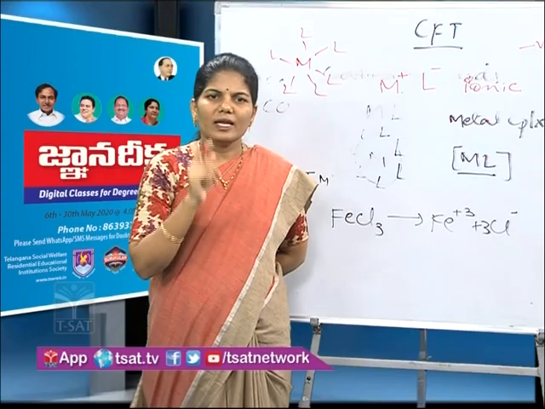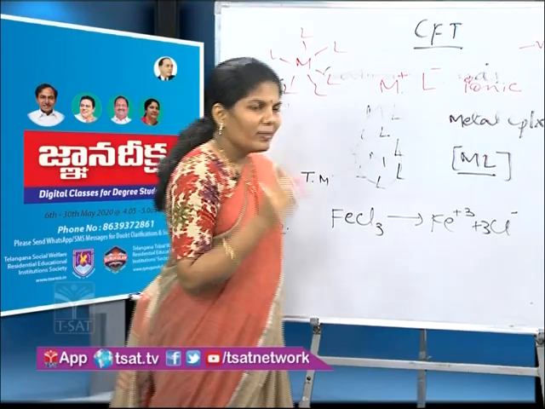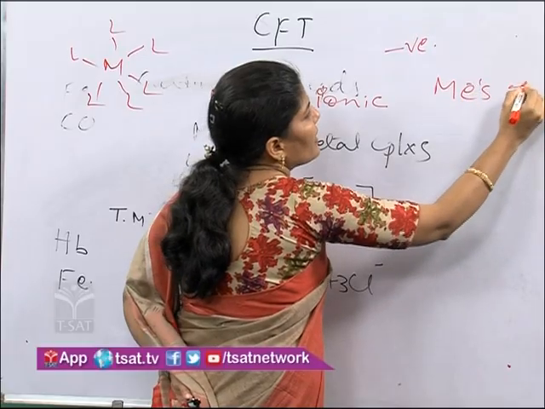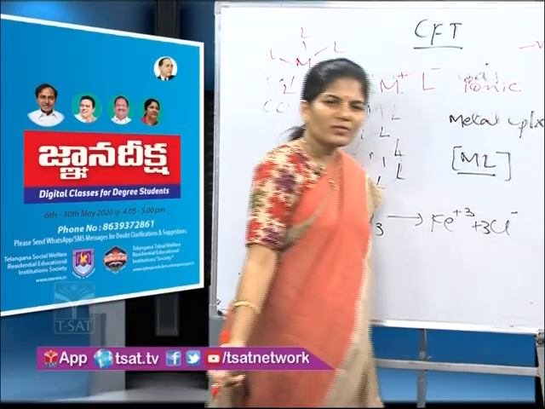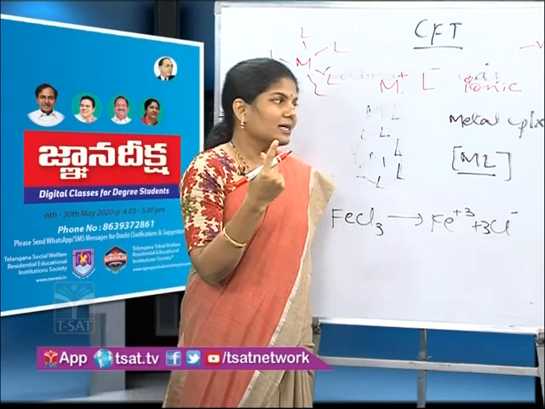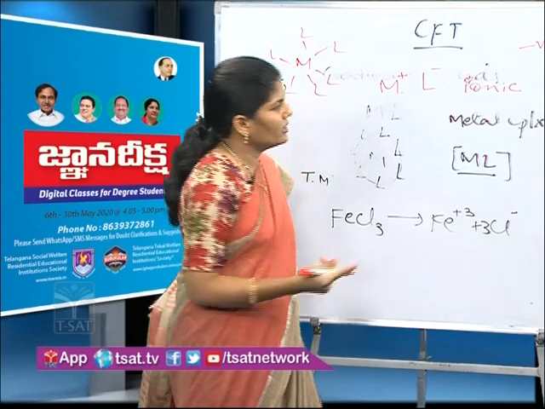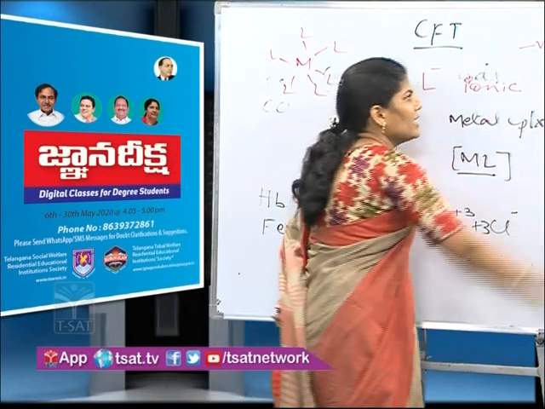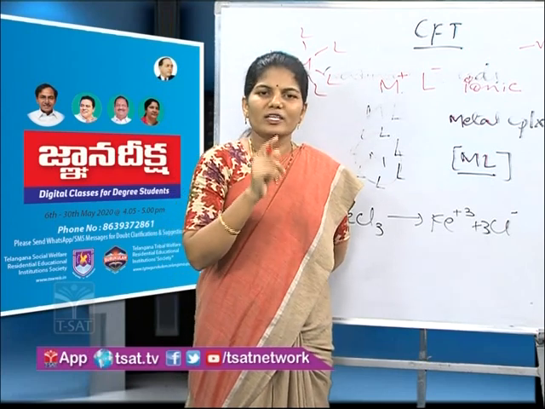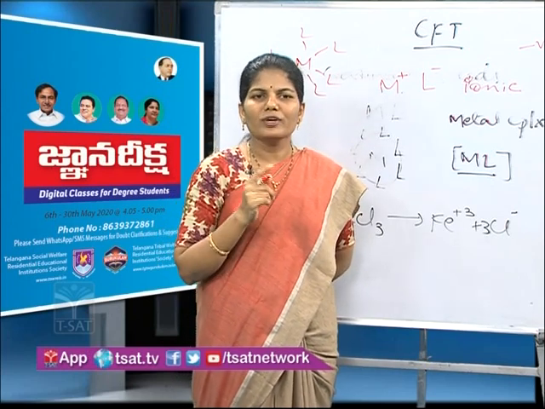Okay. Next point is, there is a repulsion between the metal electrons and negative ligands. All ligands are negatively charged, right? So, there exists an electrostatic repulsion between the metal electrons and the ligand negative charge. These electrostatic repulsions are responsible for the splitting of d orbitals.